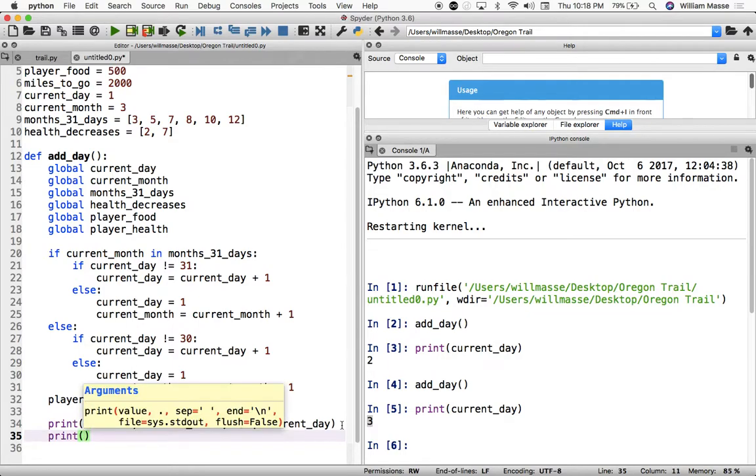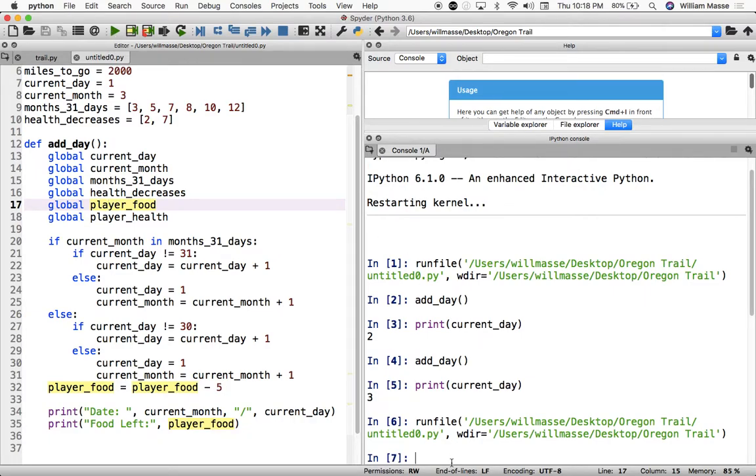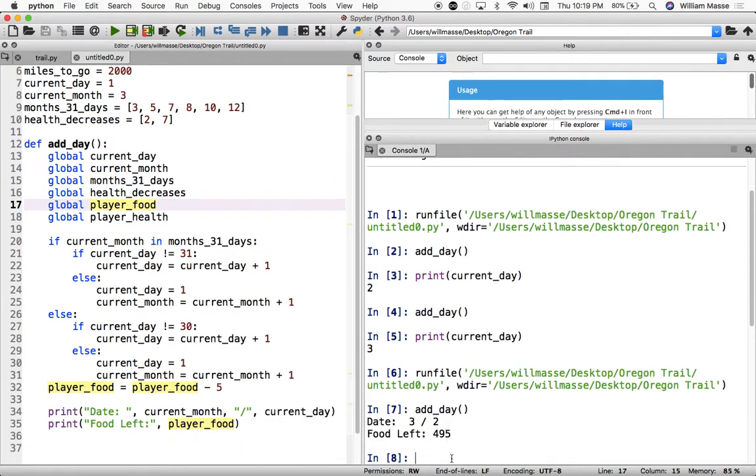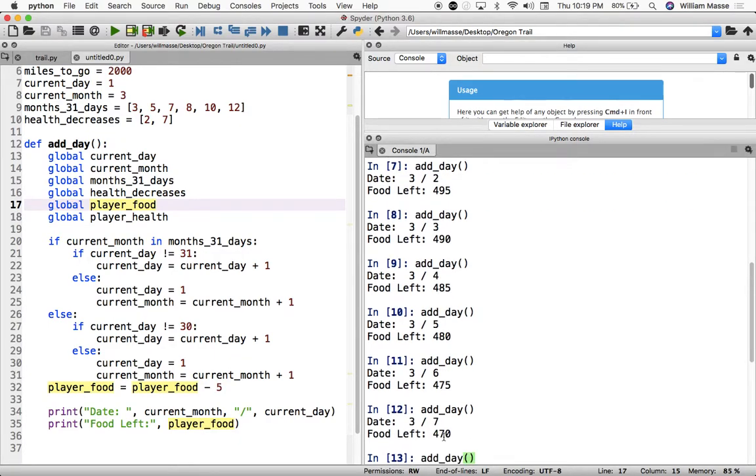And then we can also print out how much food is left. So let's print out food left, colon, and then we could just print out how much food is left. So we'll print out player food. All right, and that actually is pretty cool. So that should now do this. If we just call add day, every time we call add day, we should add a day and print out that information. So we call add day again. We can see that the days are going up and our food is going down. So that works out really, really well.